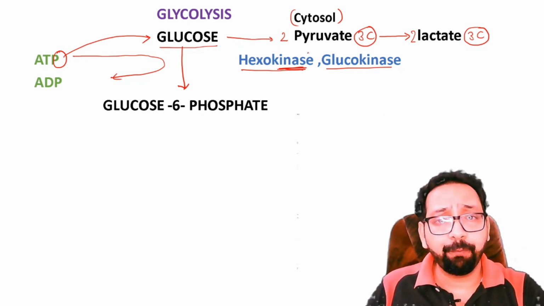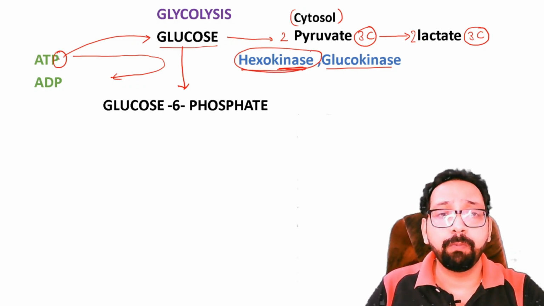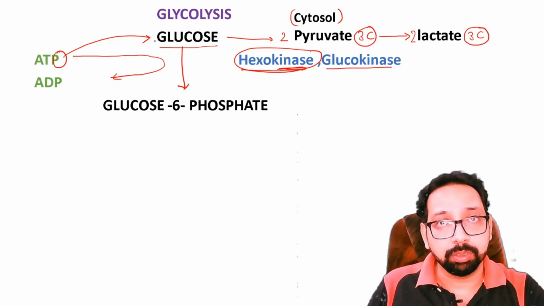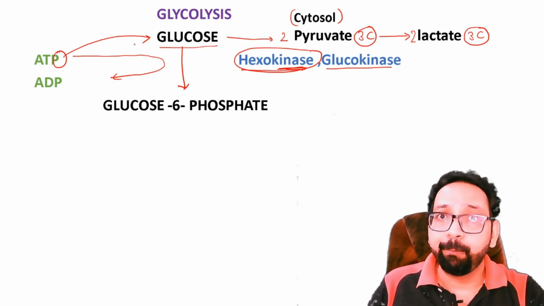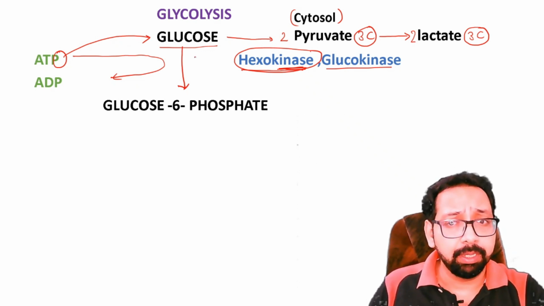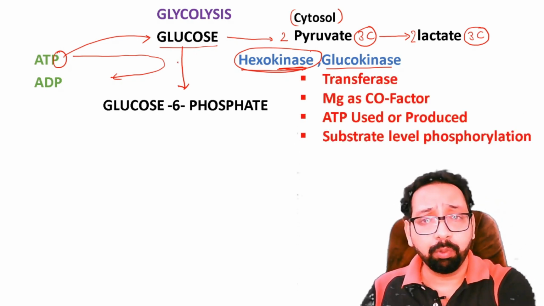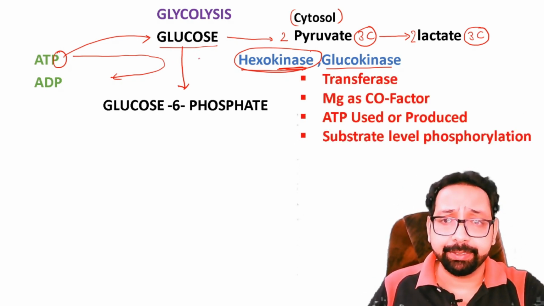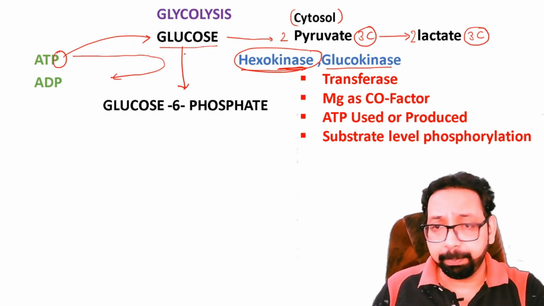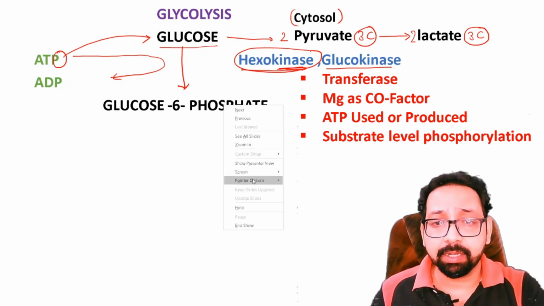So the function of hexokinase is to transfer one phosphate from ATP to glucose, and any enzyme which transfers a group is classified as transferase. So hexokinase is a transferase. Glucokinase is a transferase. Now, a conceptual mnemonic: whenever you find kinase in biochemistry, you will say that kinase is a transferase.